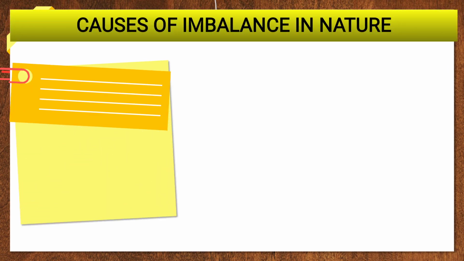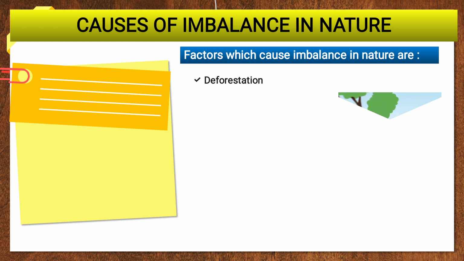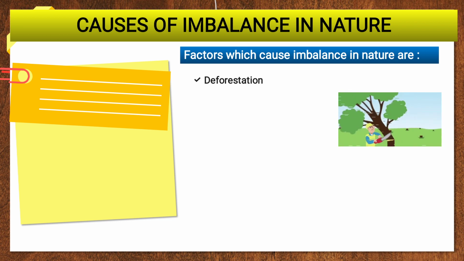Now, causes of imbalance. In the previous slide we saw balance in nature. Now what are the causes of imbalance in nature? The factors which cause imbalance in nature are, first, deforestation, meaning cutting down of trees. See, the person is cutting the tree. This is known as deforestation.